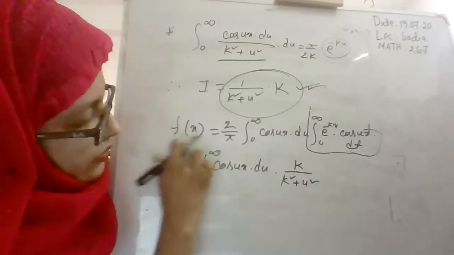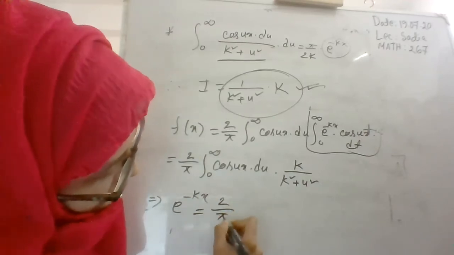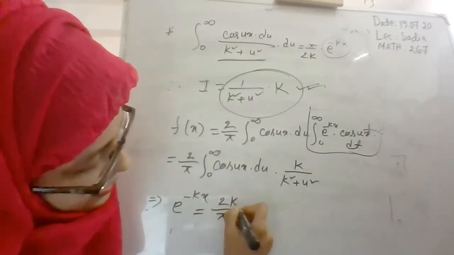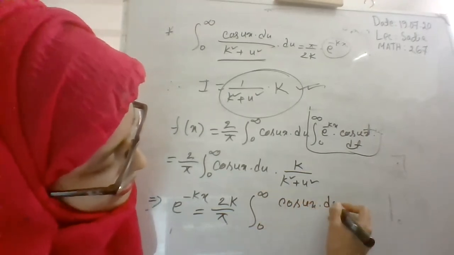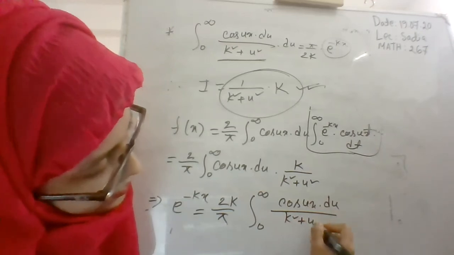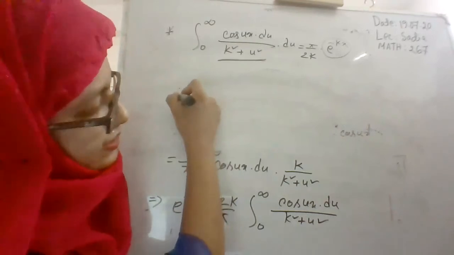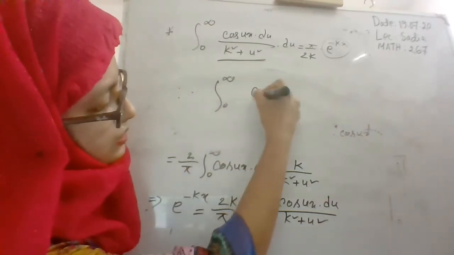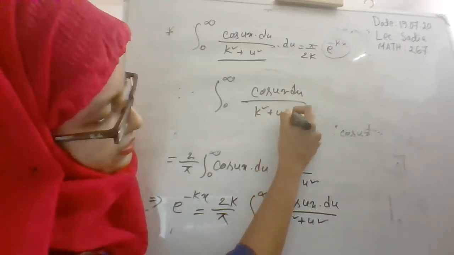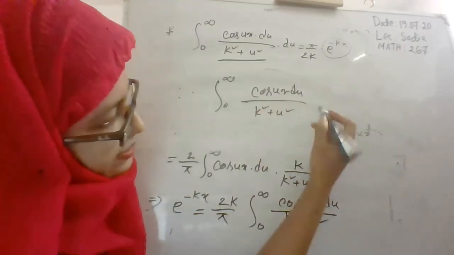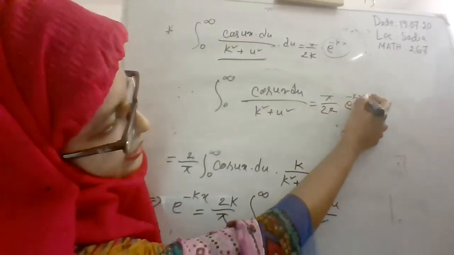So we can write here f of x, meaning e to the power minus kx, is equal to 2 by pi. You can consider this k here, and it will be 0 to infinity cos ux du by k square plus u square. Finally, 0 to infinity cos ux du divided by k square plus u square, consider this part to the other side, will be pi by 2k e to the power minus kx. Done.